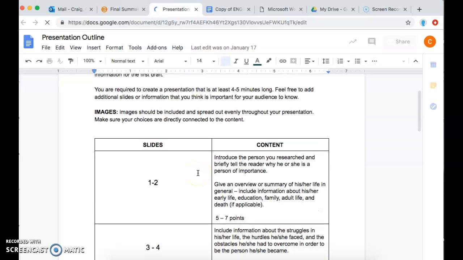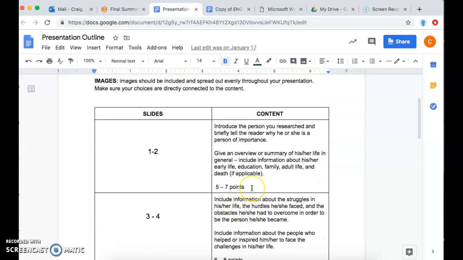So again, you can open up this outline and it'll give you a rough idea of what sort of content you want to include in the first couple slides, and maybe 1 to 2 slides or so for that, and then I've given a guideline of say 5 to 7 points. The reason why you'll see this is because when you do a Google slide presentation, you're not going to have huge paragraphs covering the entire slide. You're going to have point form notes, and then when you do your oral presentation, that's when you expand on all those parts.